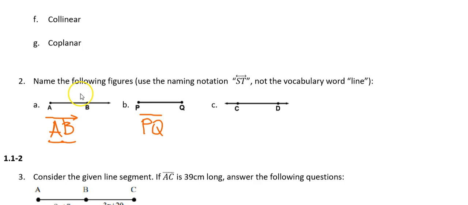The last diagram I have here is the diagram of a line. It has arrows going both directions to show it goes both ways forever. So this is line CD. And in order to write the name of this, I can use, again, the points in either order, either CD or DC, it doesn't matter. But I have to make sure that I put the diagram of a line on top. So I'll make it wear a hat that has the arrows going both directions. So if I see the notation with those arrows going both directions written down on paper, I know that it's talking about a line.